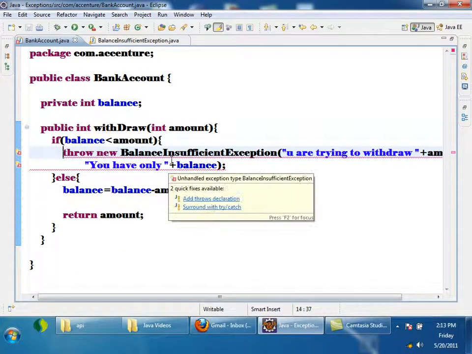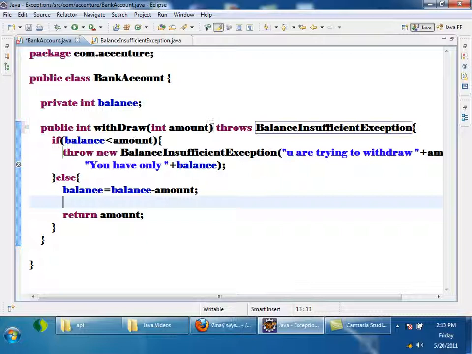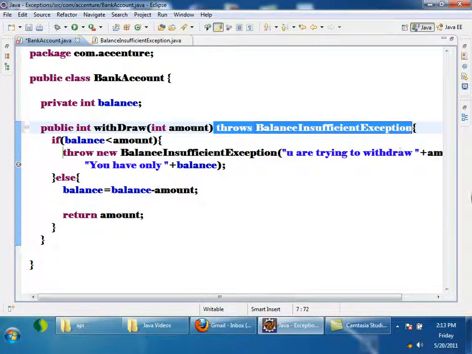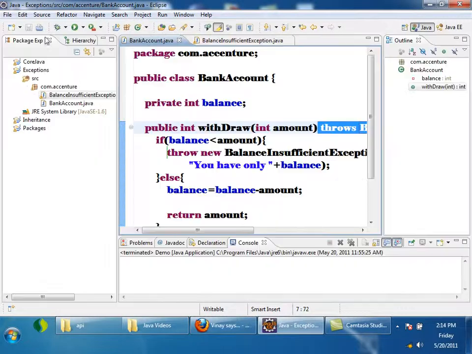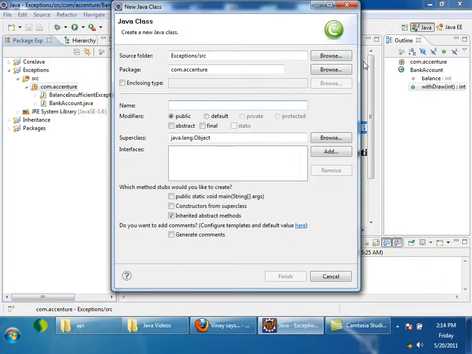I am keeping my cursor here and selecting add throws declaration. Withdraw method throws. So throws is used to declare that your method is throwing an exception. Throw is used to throw an exception, right? For throwing, you cannot throw all classes. You can throw only a subclass of throwable. Okay. This is how I declared my withdraw method. Now I will write another class which will call this withdraw method. Let us see what happens. I am writing a new class, demo.